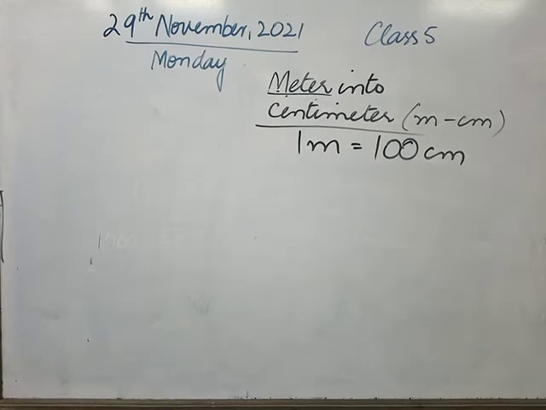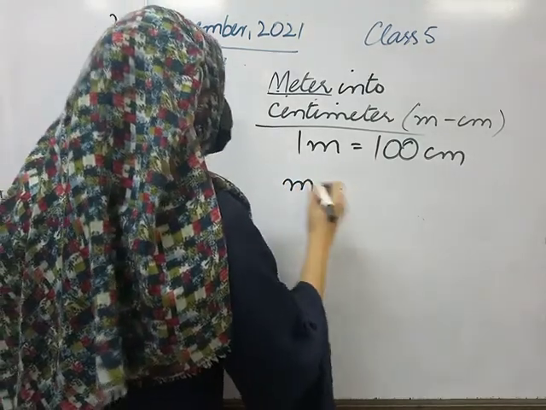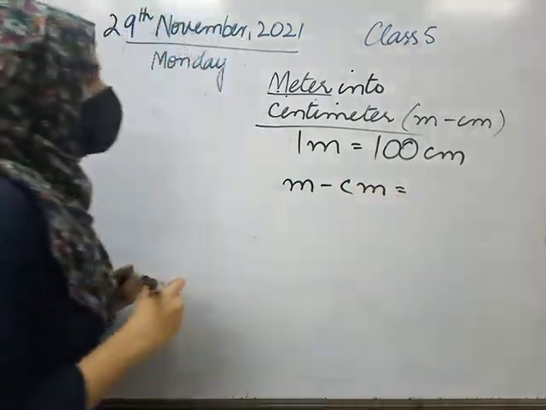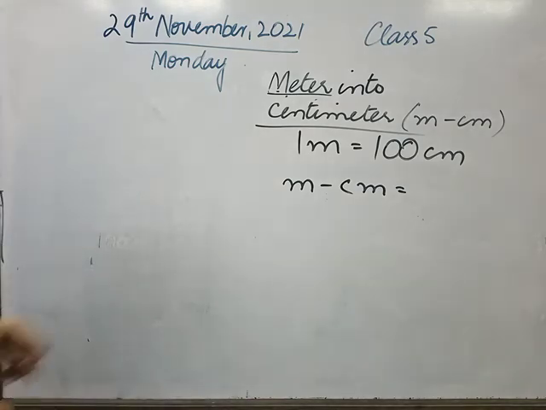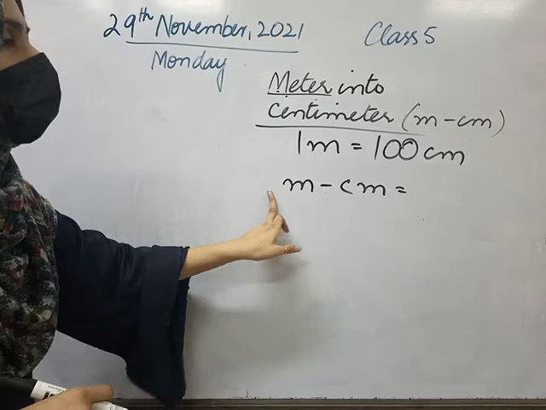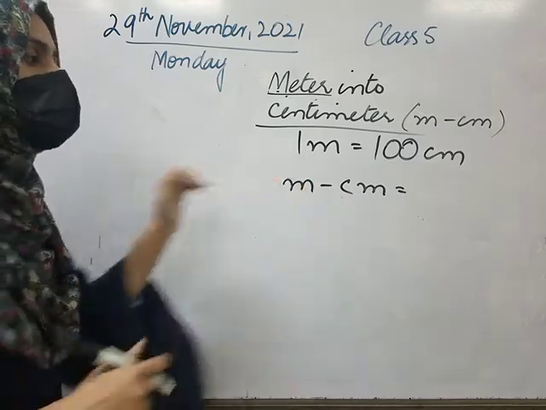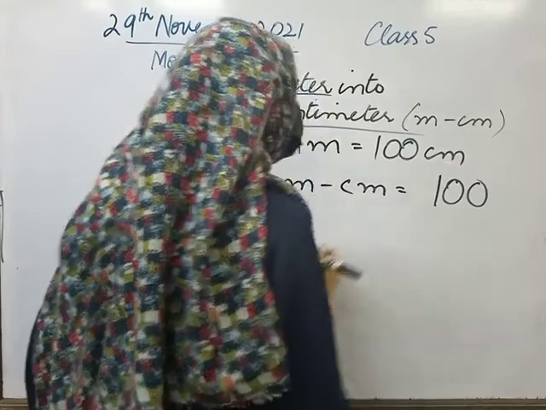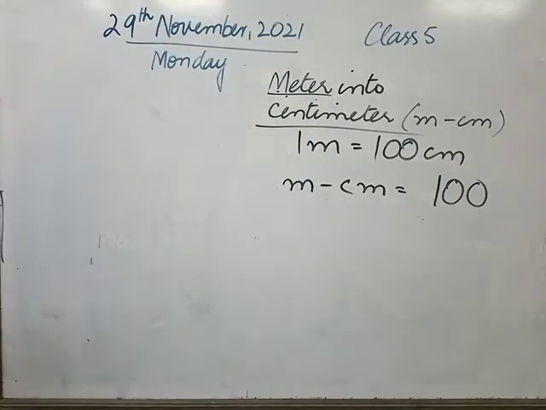So class, we are going meter into centimeter. We want to go meter into centimeter. So we have a conversion factor which is 100, because the conversion factor basically depends on the greater unit. So here the larger unit between meter and centimeter is meter. Clear? Now in the end we will simply assign a sign with 100.